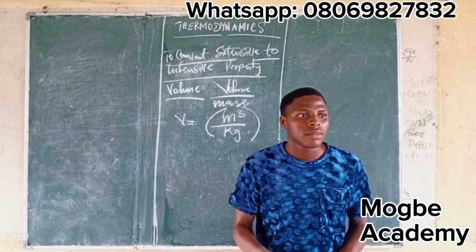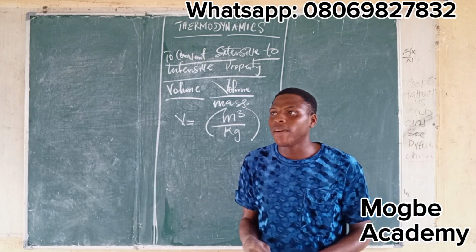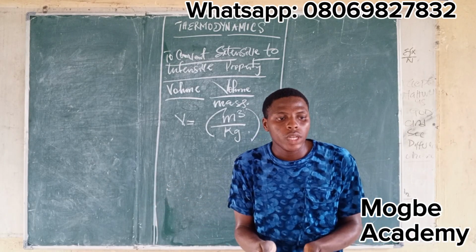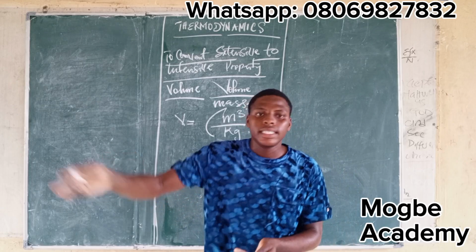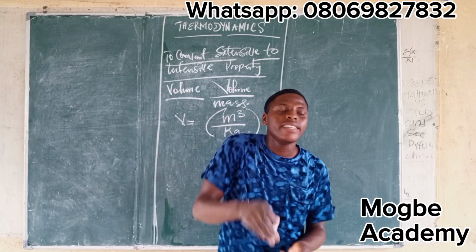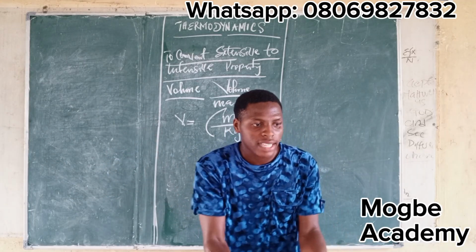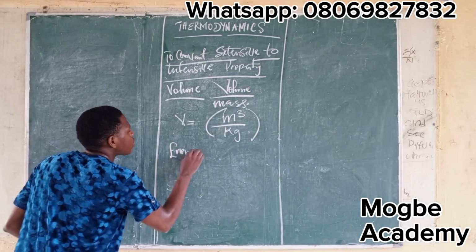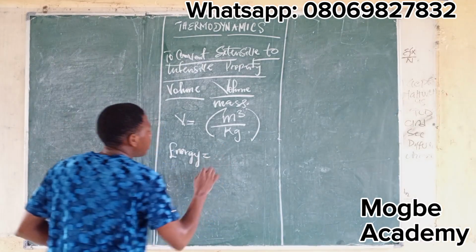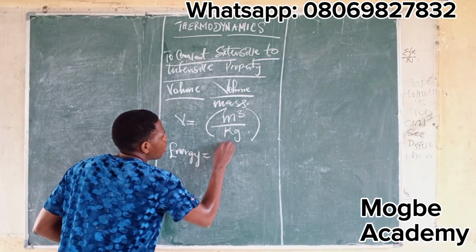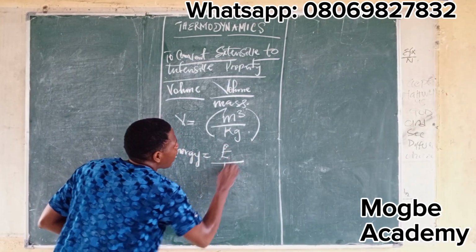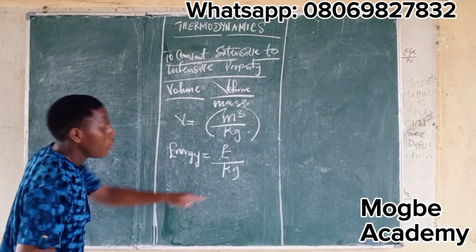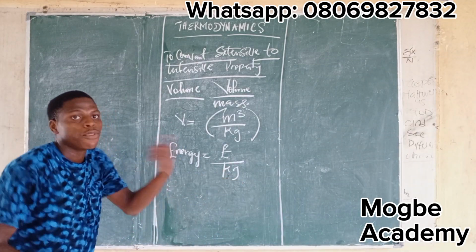Now let's take another example. Energy. Energy is an extensive property. But if you want to convert the energy to an intensive property, what do? We divide it by mass. So it will be, for energy, big E divided by kilogram. Note, this kilogram is the unit for mass.